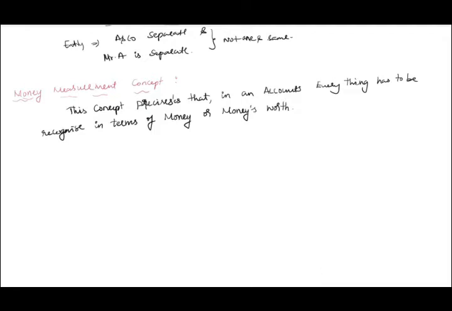Money or money's worth, and not in quantity. That means you cannot write it as 10 furniture purchased, 15 furniture purchased. We have to record it as a value. Suppose each furniture is 1000, then for 10 furniture, 10,000 is spent. Therefore, furniture purchased value of 10,000 you have to record, not the quantity.